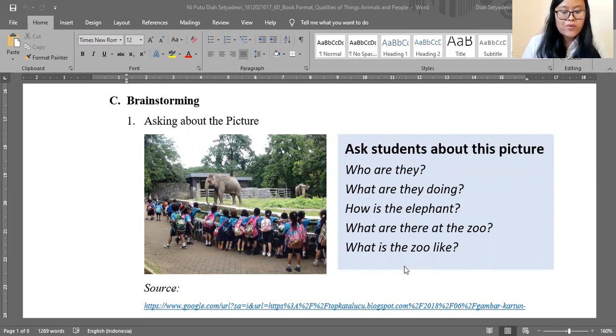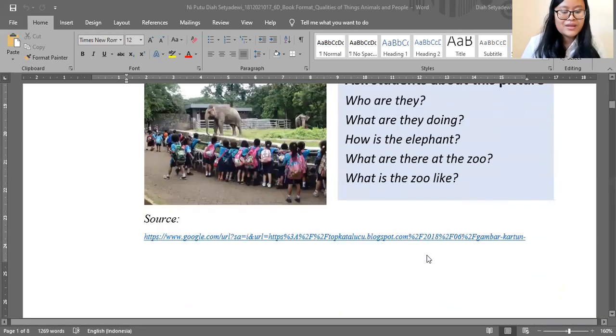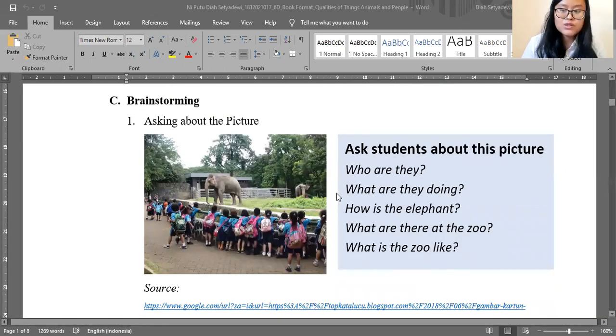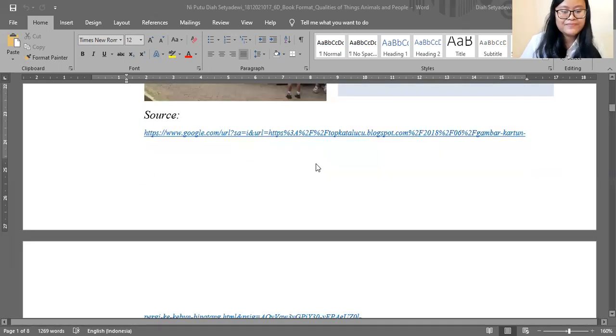There are several questions that the teacher can use. The first one is who are they? What are they doing? How is the elephant? What are they at the zoo? And the last, what is the zoo like? Okay, here is about the brainstorming. Now let's move to some exercises for qualities of things, animal, and people.